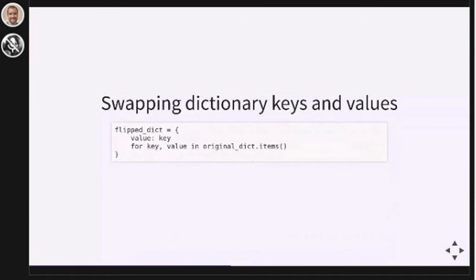One use for dictionary comprehensions is to swap keys and values in a dictionary. So notice we're taking key and value and making it into value key. Dictionary keys have to be unique, but dictionary values do not have to be unique. So if any of the values in our dictionary are duplicates, we're going to get collisions when we do this operation. So you should probably only swap keys and values in dictionaries if your values happen to be unique.